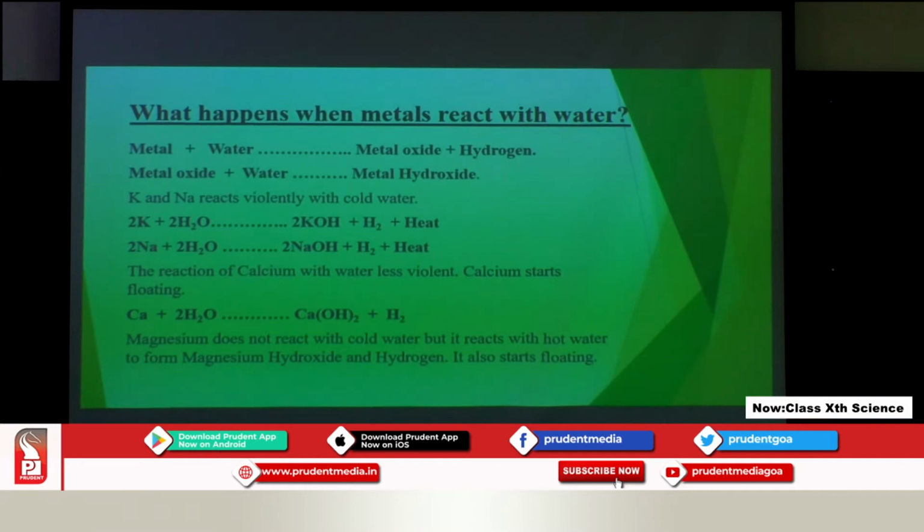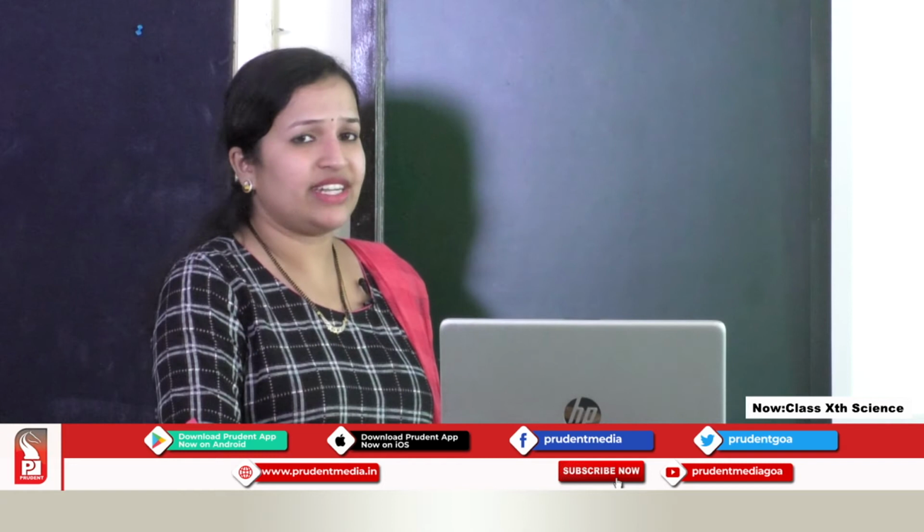The same reaction takes place with magnesium. When magnesium reacts with cold water, it is seen that magnesium hydroxide and hydrogen gas are given out. The same hydrogen gas sticks on the surface of magnesium also. The symbol of magnesium is Mg. So, it sticks on the surface of magnesium, and the magnesium also starts floating in water. So, this is how the reaction of metals with water takes place.